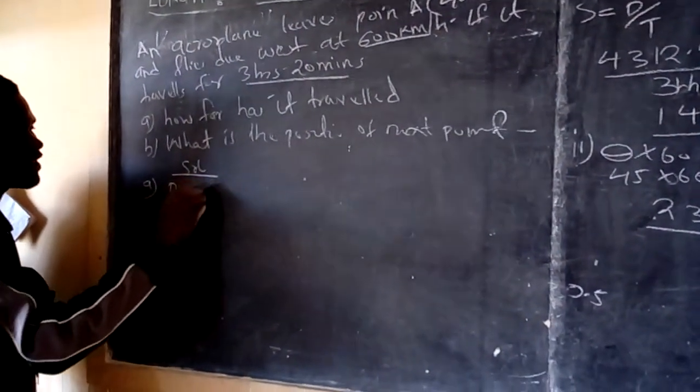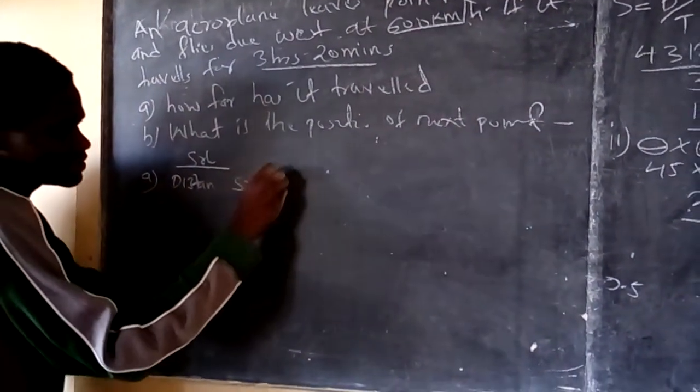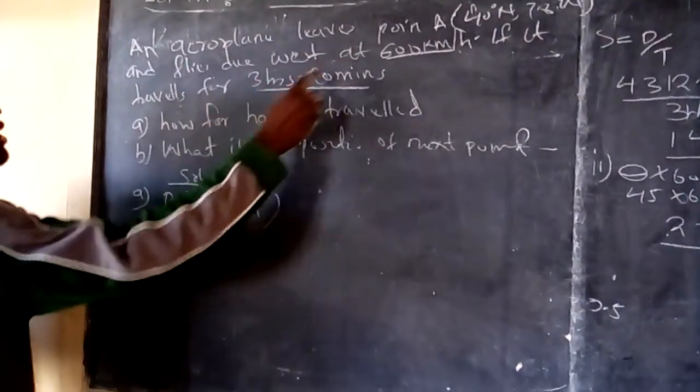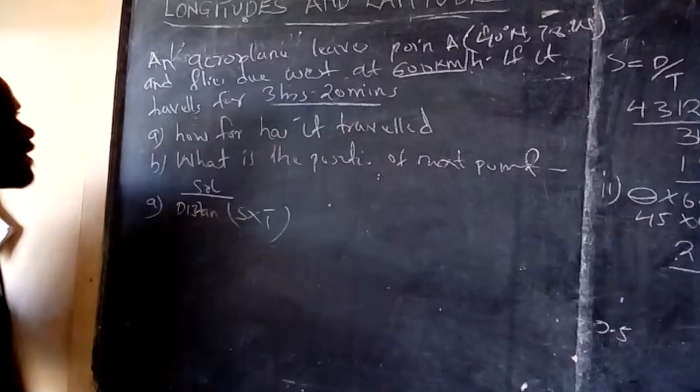Distance is always given as the speed times time taken. Now what is the time taken here? 20 minutes, that is a third.